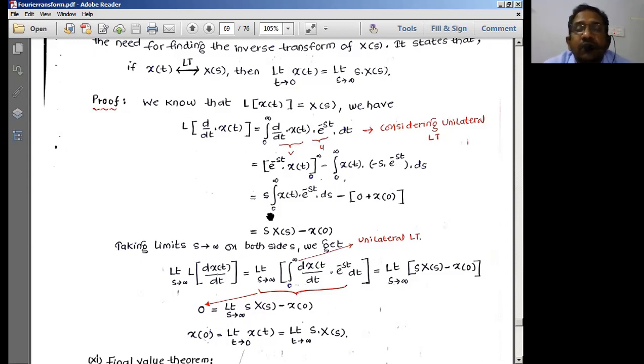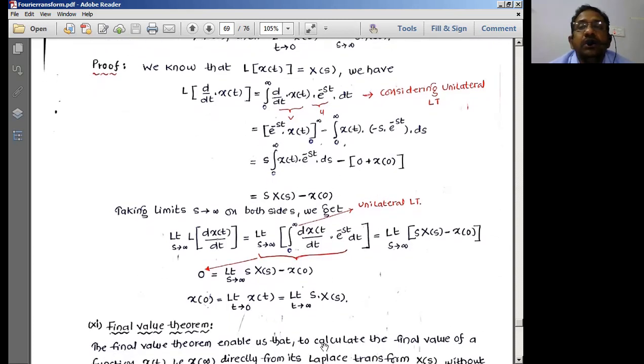So we have to be very cautious about the limits when using this theorem. Once you take care of the limits here, the rest of the things will come automatically. Very simple. Please be sure about this. Here we will be considering the unilateral Laplace transform for the initial value theorem.